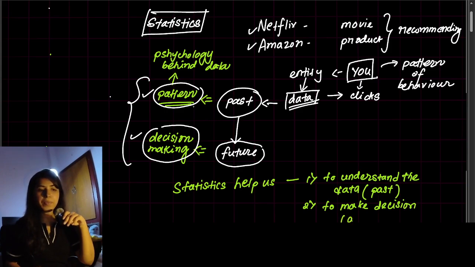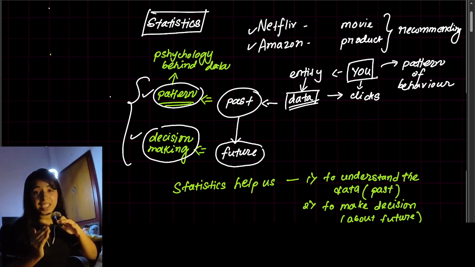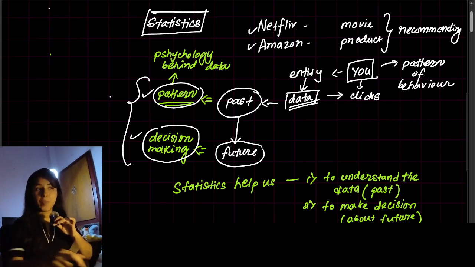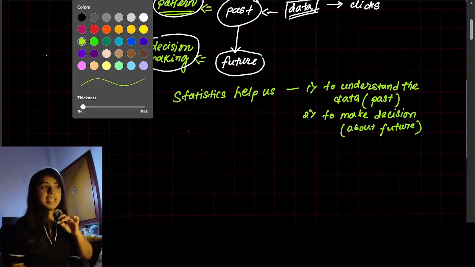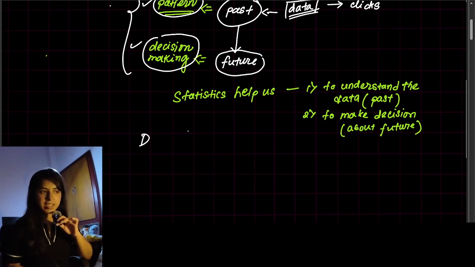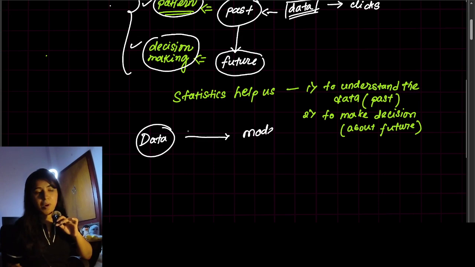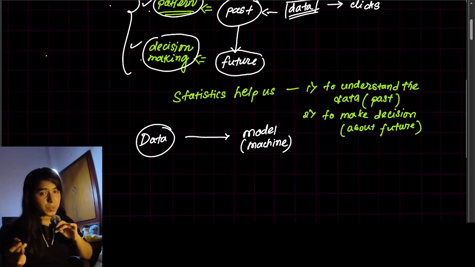Now that decision is about what? About your next move, meaning about the future. So this is why statistics is here in data science. Because data science means dealing with data. Now that data you are giving to a model. Now this model is basically the machine. That machine will automatically find the patterns and give some decisions for you. You are not doing it, your machine is automatically doing it.